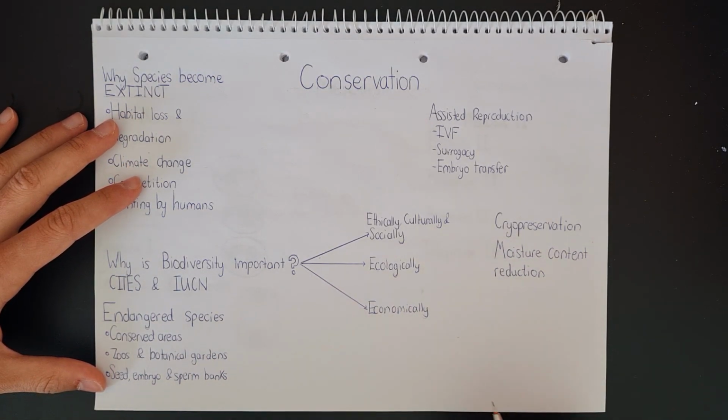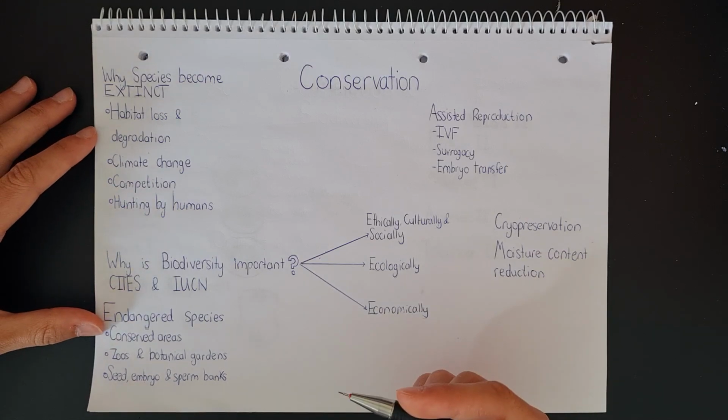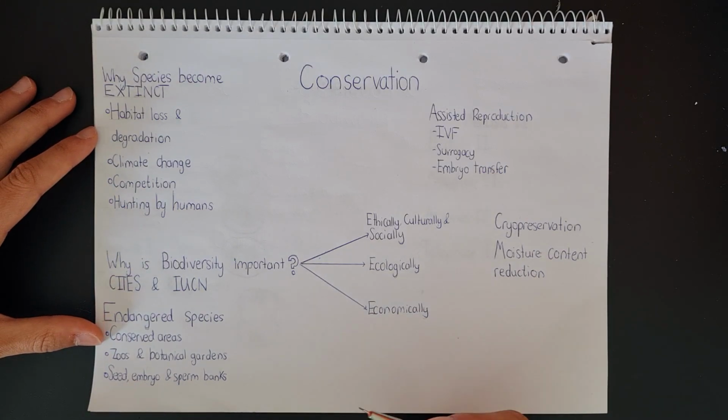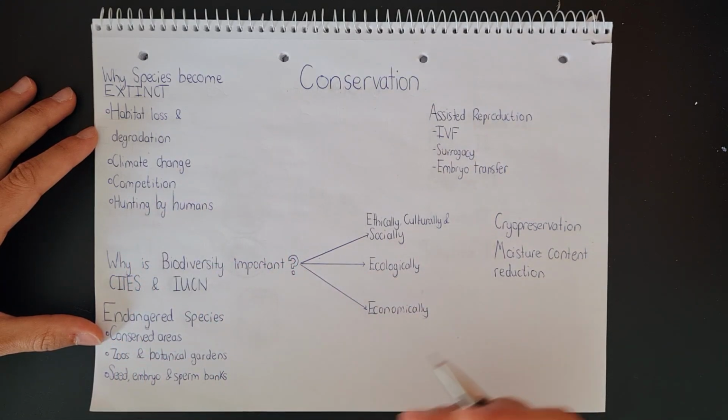What can also happen in zoos and botanical gardens is that a lot of education can take place. People can come and see with their own eyes the animals and the plants that are endangered. And then based on that, they can possibly make choices about their daily habits that maybe affect climate change or competition on those endangered species.